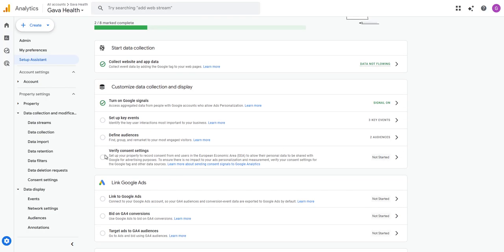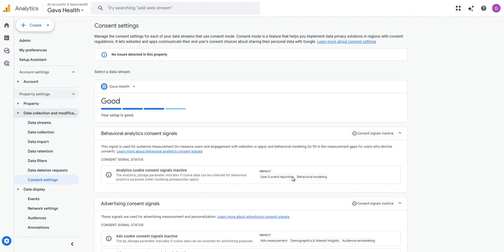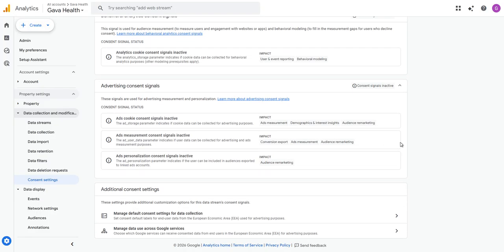We're going to go back again to our setup assistant. And then here now, we've got verify consent settings. All right. So on the verify consent settings, I'm going to click that and enter. Now we need to verify our consent settings because according to GDPR and the whole 9 yards, they actually want someone to consent to the collection of their data.